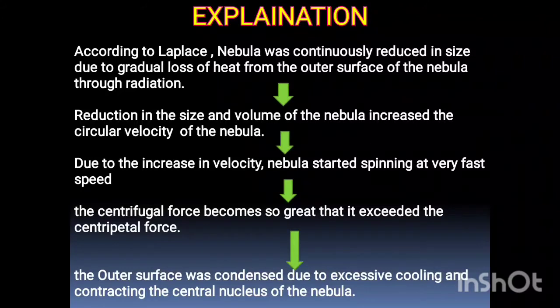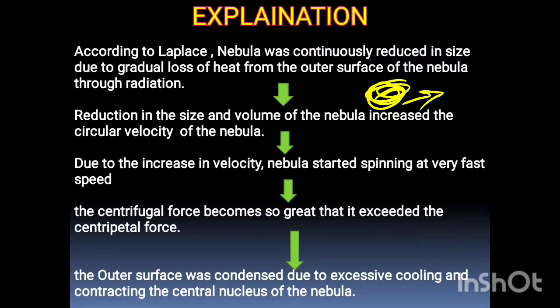He explained that the nebula was continuously reduced in size due to the gradual loss of heat from the outer surface. So what was that? There was a nebula, very hot and huge in size, and through the radiation process it started losing its heat from this part. This is the outer surface. From this part it starts to lose the heat and reduce in size also.